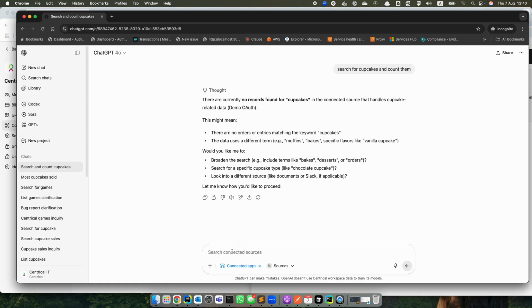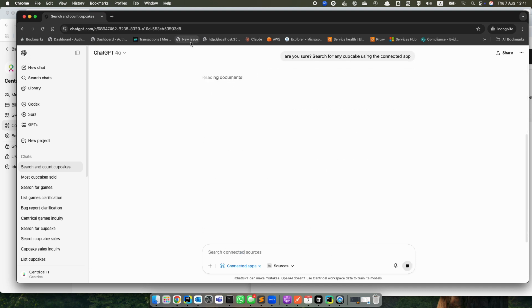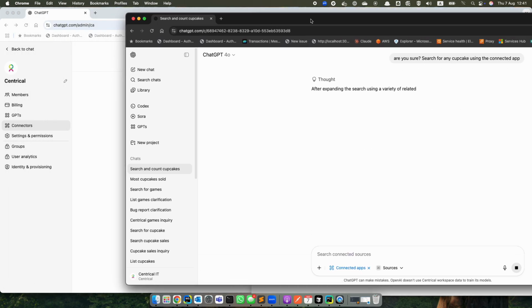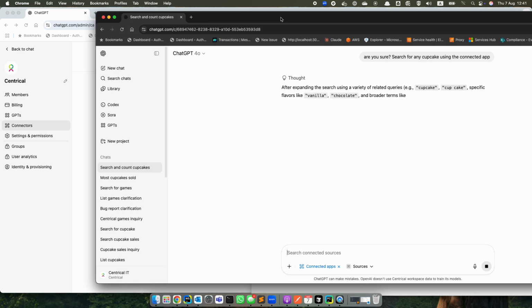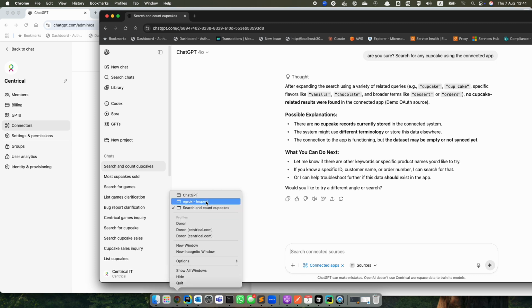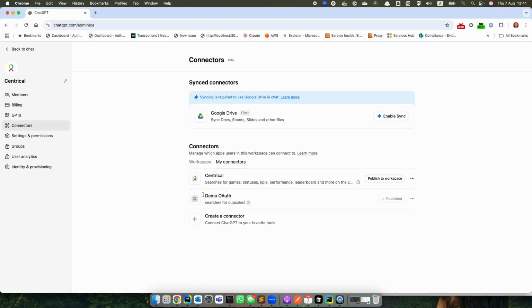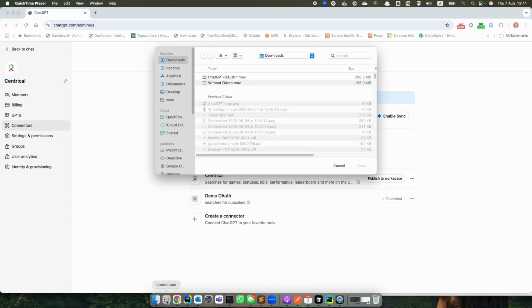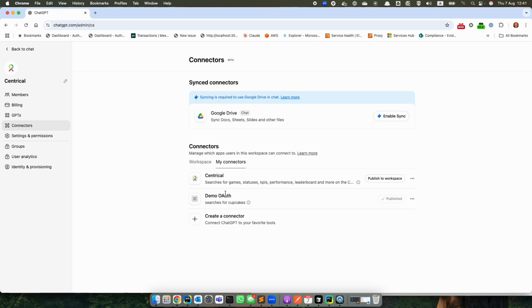I can run as many queries as I want. It will not query MCP, and the only way to make it query MCP is for this user to also create a connector. It can be the same URL, the same everything, but it will not work. And I tried with several users. The user that did not create the connector can't use it. It just doesn't work. That's the demo. Thank you for your time.